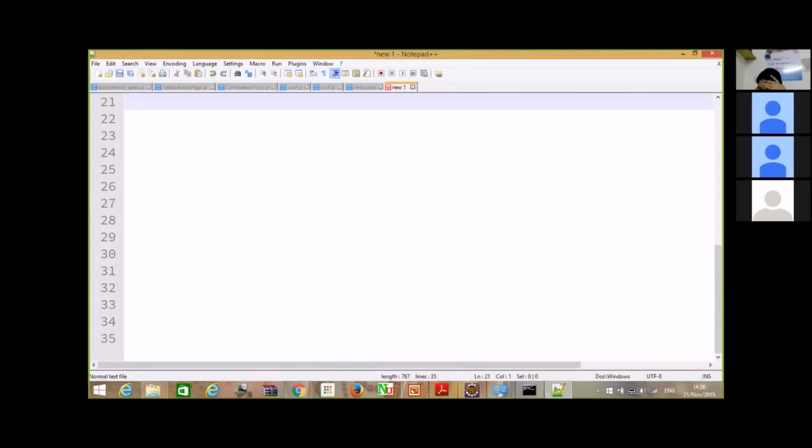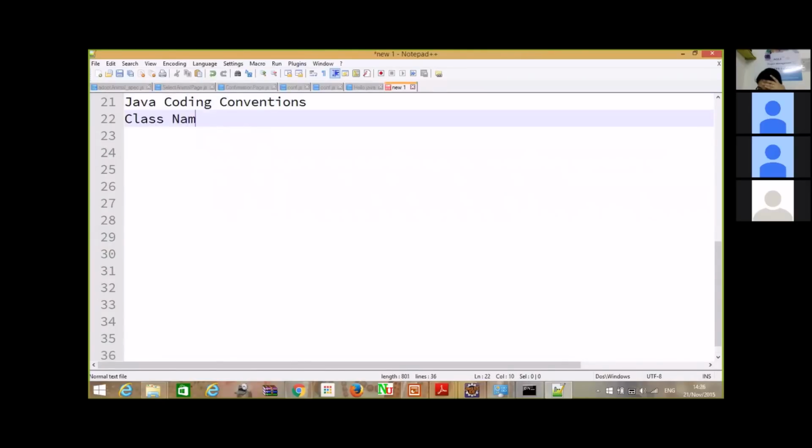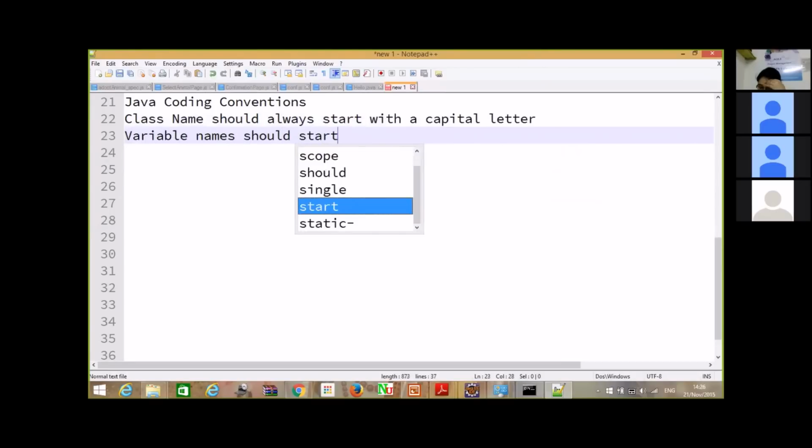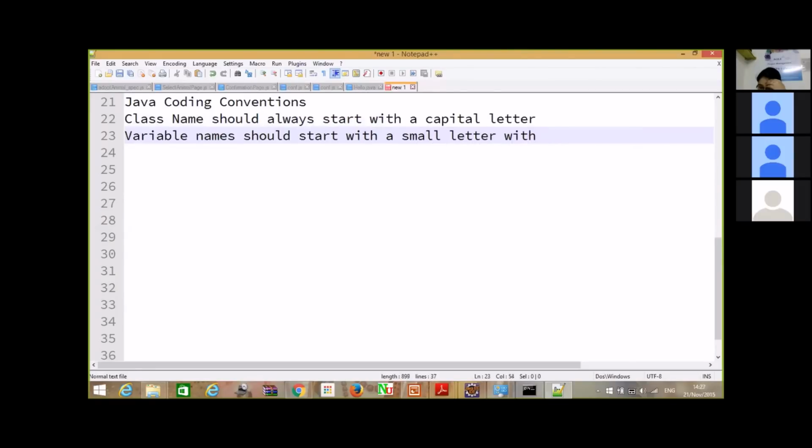Java coding convention. Class name should always start with a capital letter. And then variable names should start with a small letter with camel case.